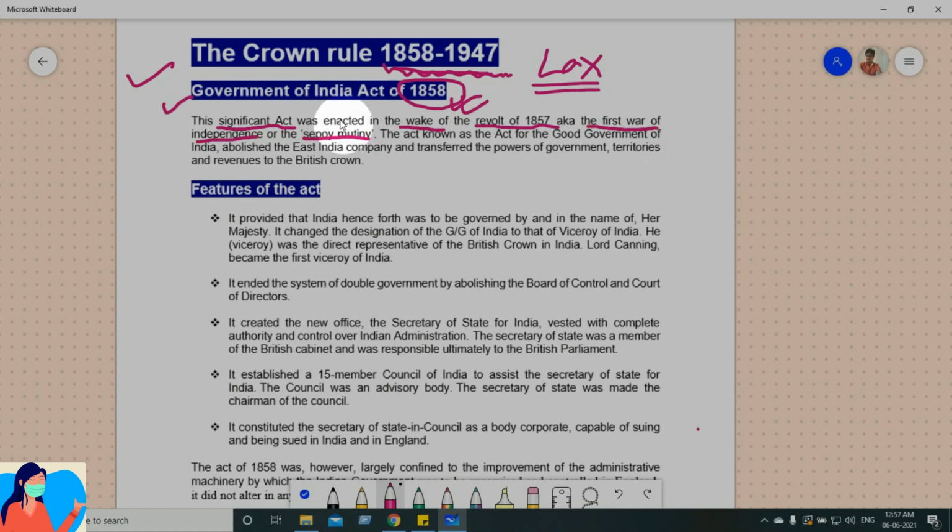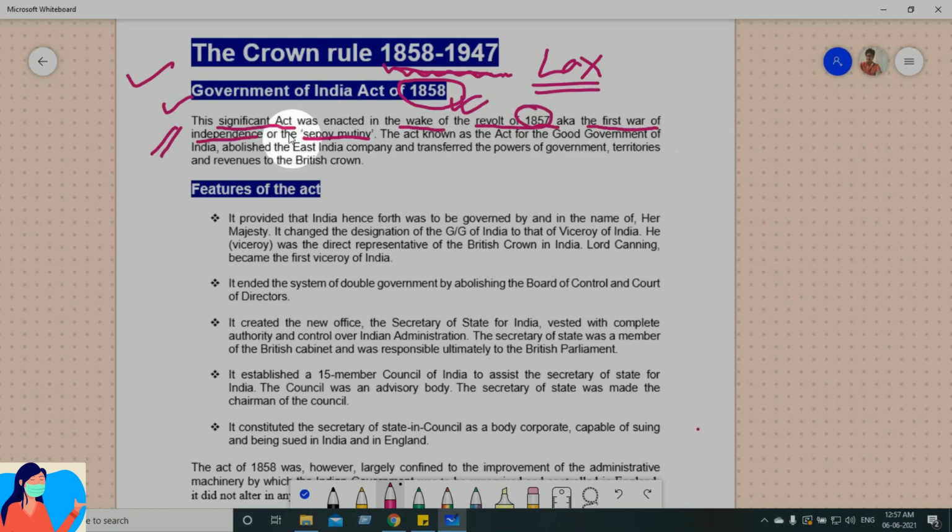I think you will remember. This is significant because the Government of India Act 1858 was brought in the aftermath of the 1857-58 revolt, also known as the First War of Independence or Sepoy Mutiny.